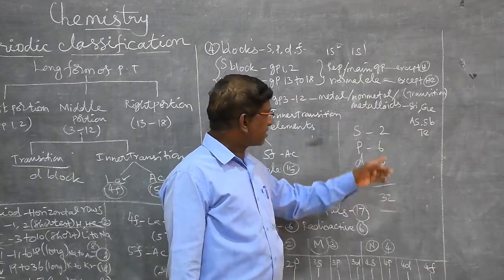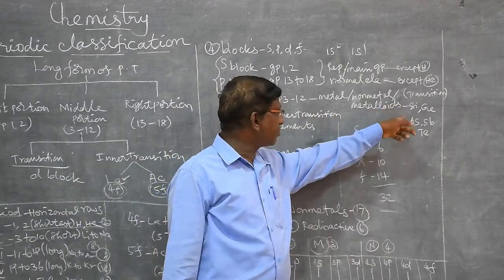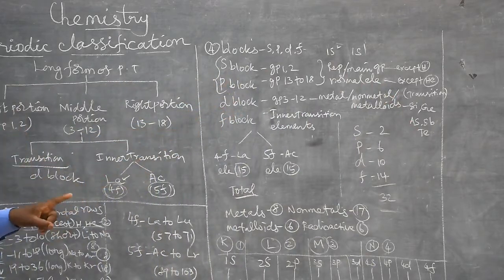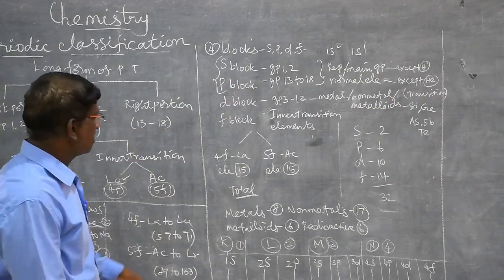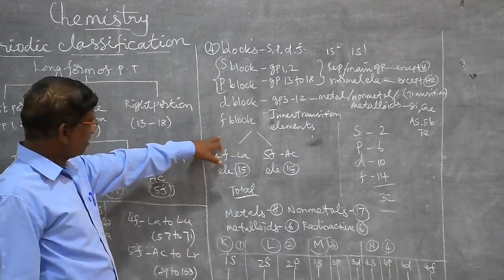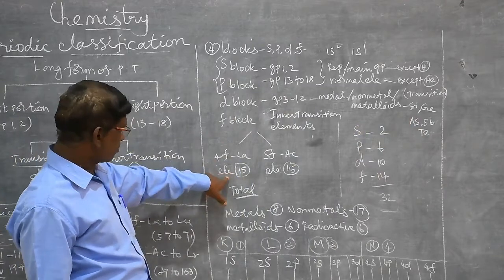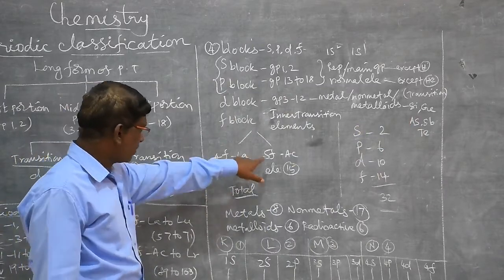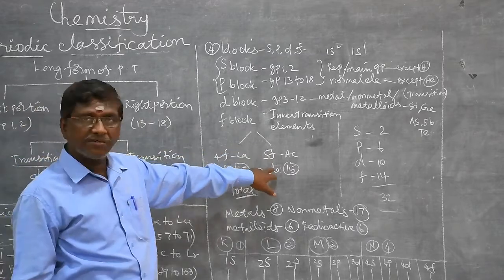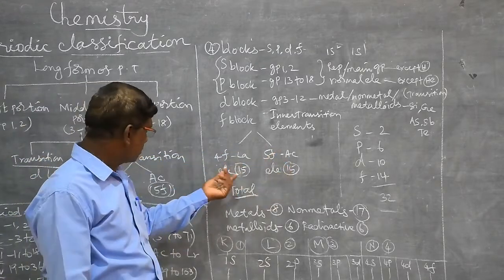How many metalloids are in the modern periodic table? Examples: silicon, germanium, arsenic, antimony and tellurium. These are the metalloids. F block elements divide into 4f and 5f. 4f elements are called lanthanides, 5f elements are called actinides.